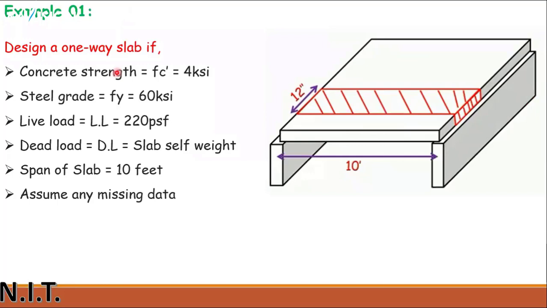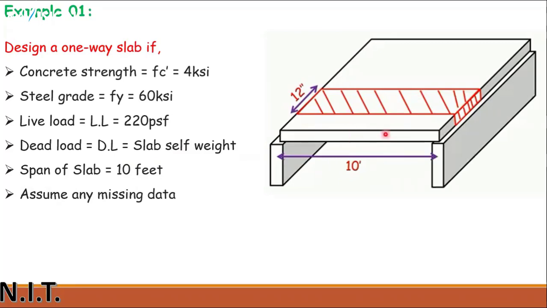The data given to you: design a one-way slab if the concrete compressive strength is 4 ksi, steel grade is 60 ksi, live load is 220 psf, and dead load is the slab self-weight. There is no external dead load available. You have to consider the self-weight of the slab. Span of the slab equals 10 feet. Assume any missing data.